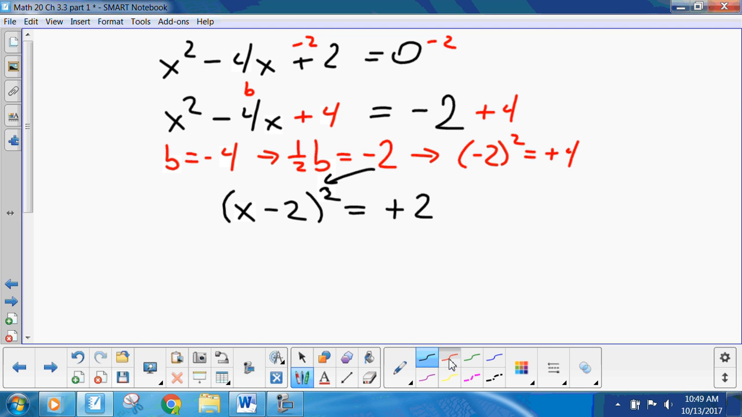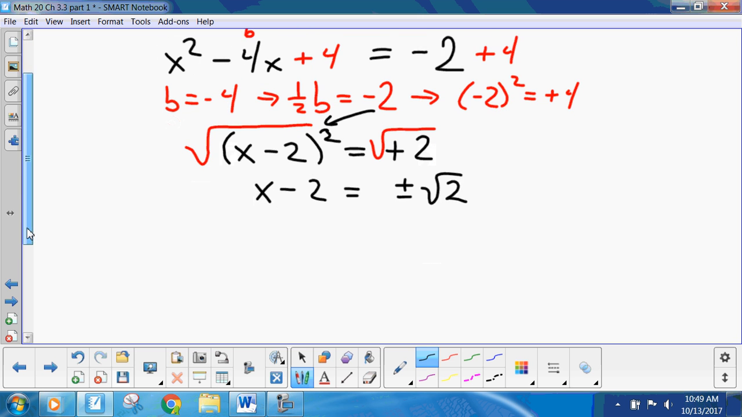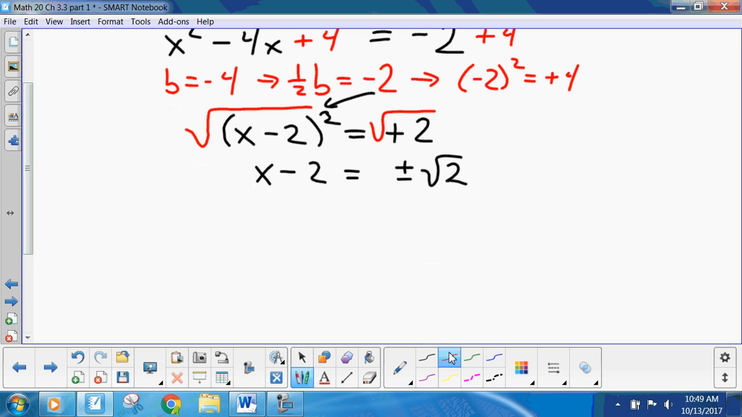Now what do we do? Square root both sides. x minus 2 equals plus or minus square root 2. And we want to solve for x. So I add 2 to both sides. X equals 2 plus or minus square root 2. And there you go.